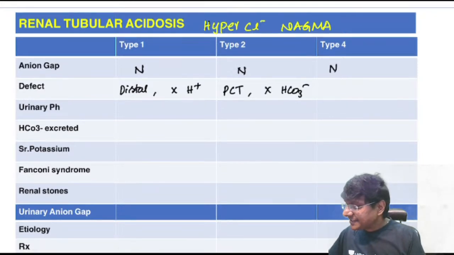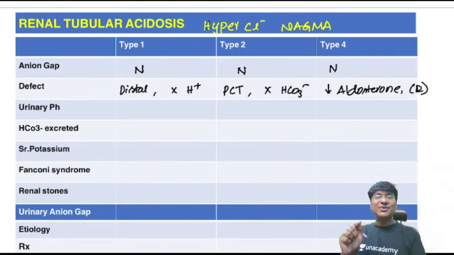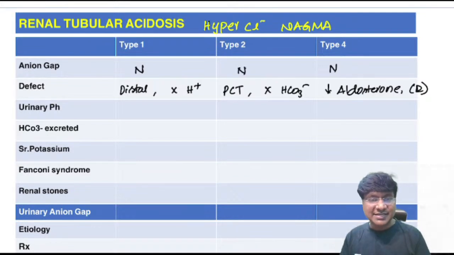Then what is the defect in type 4 renal tubular acidosis? That is due to decrease in aldosterone, right? That is due to decrease in aldosterone or due to aldosterone resistance. So once there is no aldosterone, the H plus ion secretion at the level of DCT does not occur, and that will result in acidosis.